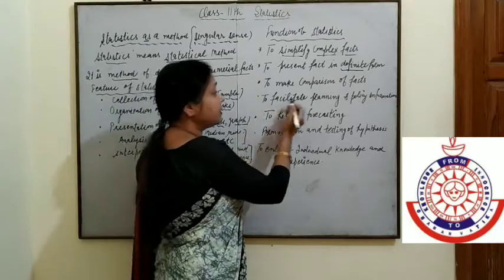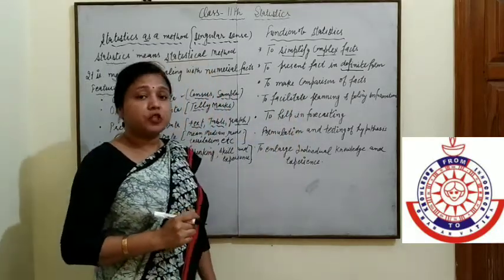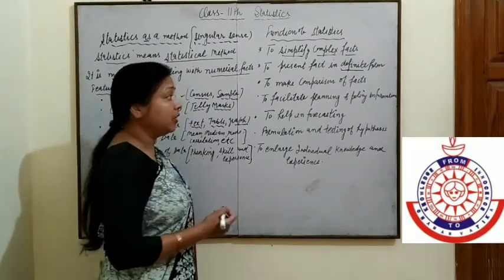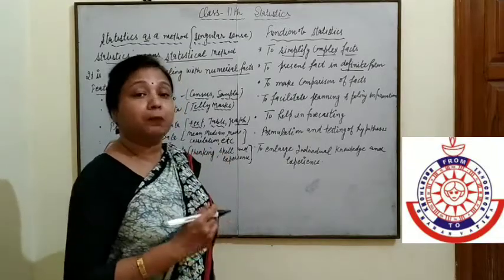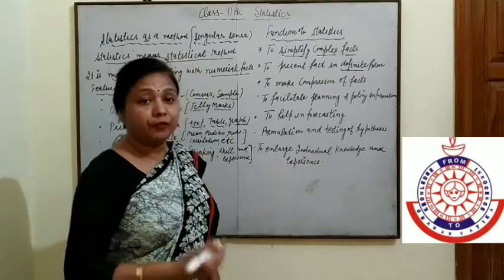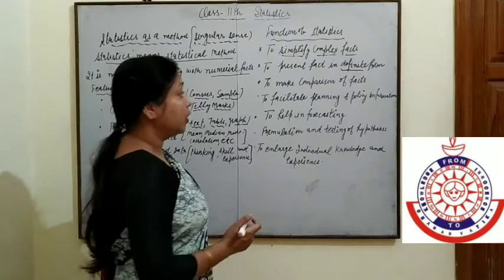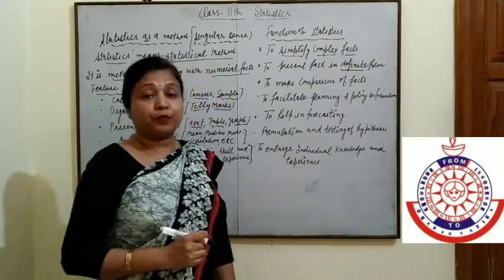Next is to facilitate planning and policy formation. Whenever a businessman or an administrator wants to make a plan and policy, statistics gives information to the planner. So from statistics we get the information, and it helps in planning and policy formation. Next is to help in forecasting.